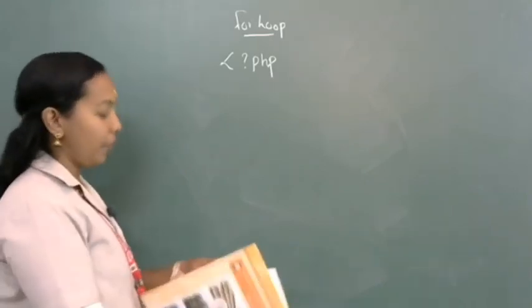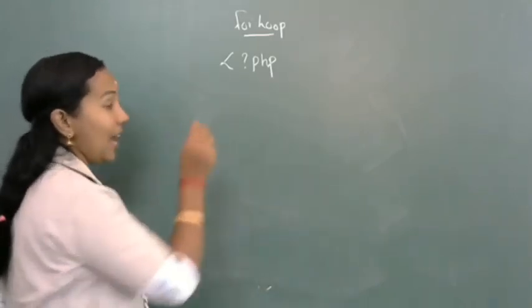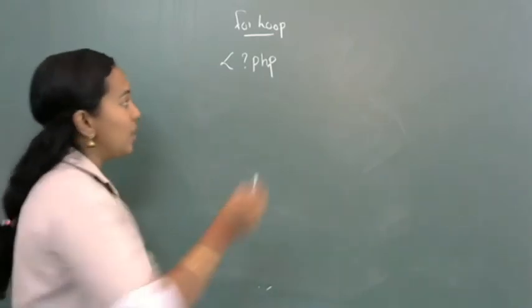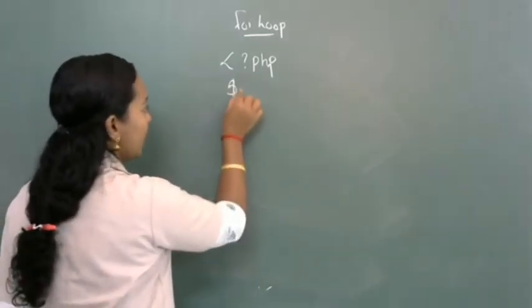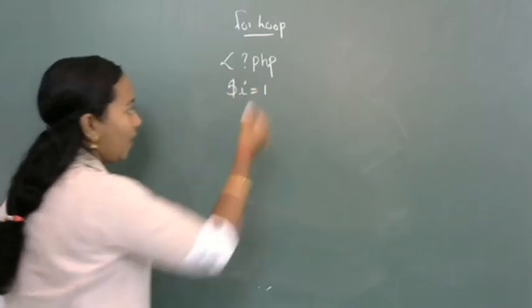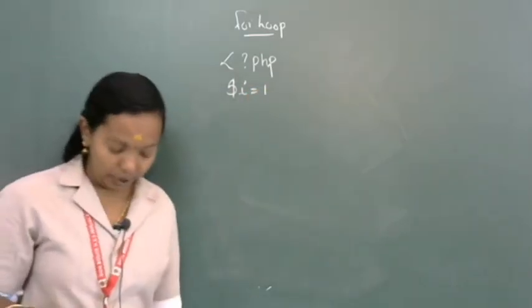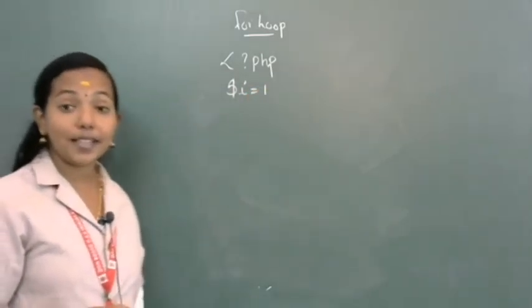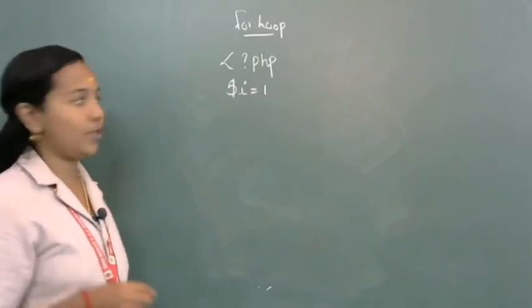So here I am going to declare a variable first, natural number from 1 to 5. So I am going to write the initialization statement first. $i is equal to 1. $i equal to 1 means this is an initialization statement.